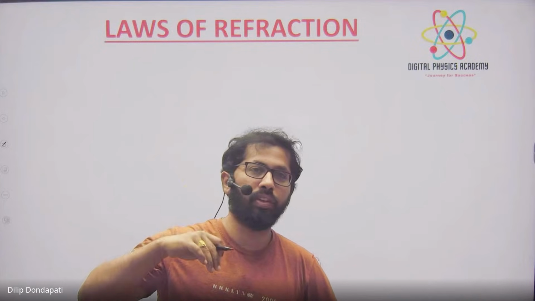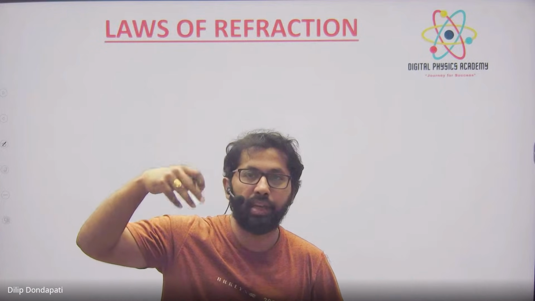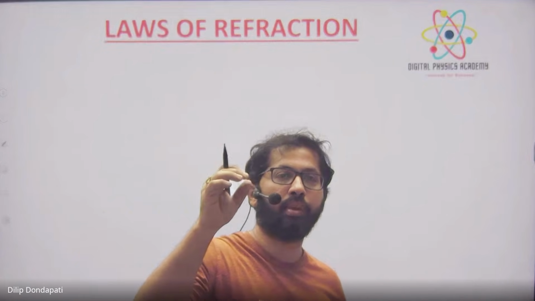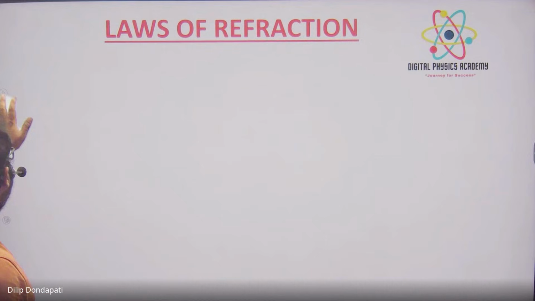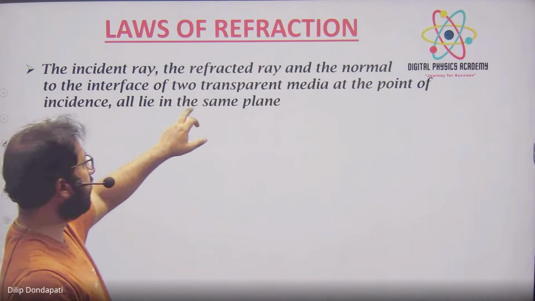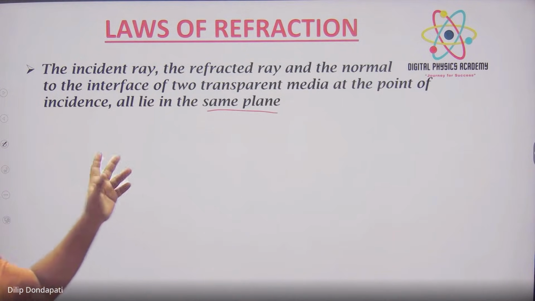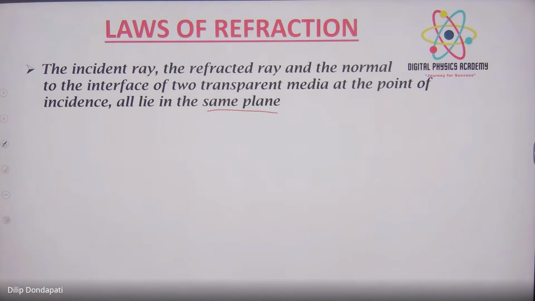First we studied that the incident ray, normal, and reflected ray all lie in the same plane. The same thing will be here, but instead of the reflected ray, there will be a refracted ray. So write: the incident ray, refracted ray and normal to the interface of two transparent media at the point of incidence all lie in the same plane. This first law is the same for both reflection and refraction.